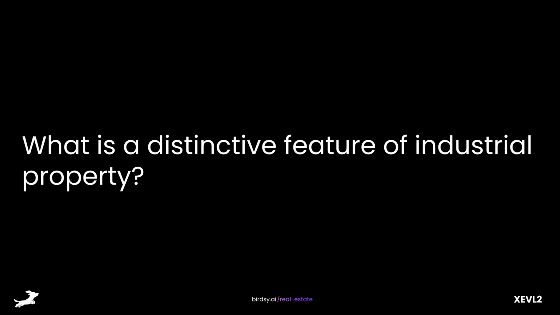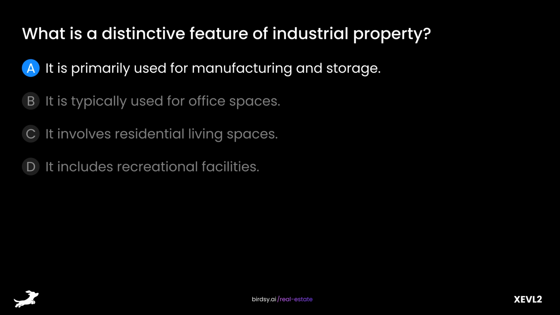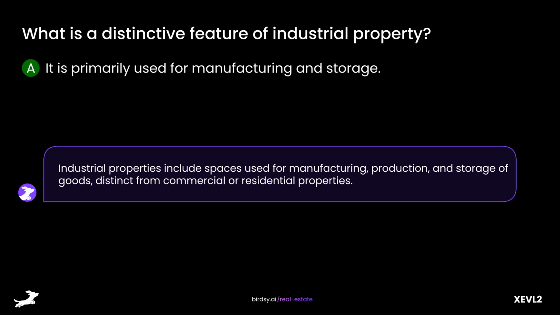What is a distinctive feature of industrial property? Is it A, it is primarily used for manufacturing and storage, B, it is typically used for office spaces, C, it involves residential living spaces, or D, it includes recreational facilities? The answer is A. It is primarily used for manufacturing and storage. Industrial properties include spaces used for manufacturing, production, and storage of goods, distinct from commercial or residential properties.